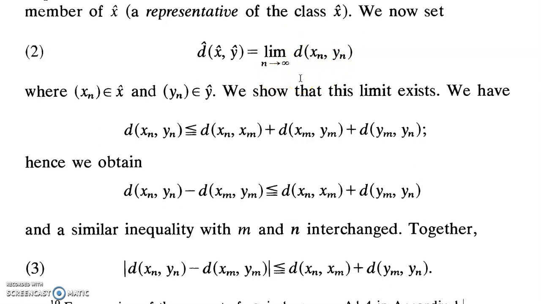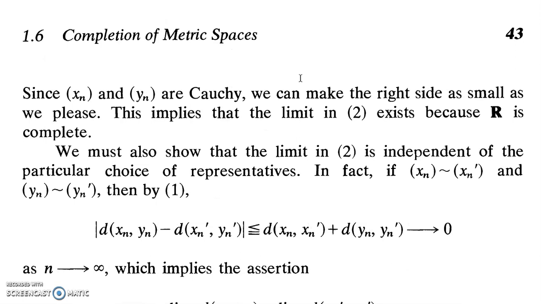So the limit exists. Now what we have to do is establish the fact that it is independent of the terms which we choose. That means instead of xn yn, if you represent it by some other terms, xn dash, yn dash, the limit should always be the same.